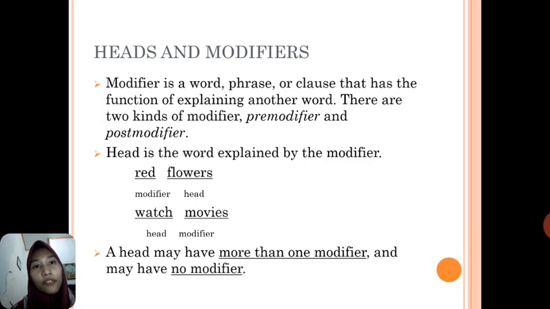I will give you some examples. Too slowly. Too is modifier, and slowly is the head. Very happy. Very is modifier, and then happy is the head. A head may have more than one modifier, and also may have no modifier. Head dapat mempunyai lebih dari satu modifier, dan bahkan tidak mempunyai modifier sekalipun.